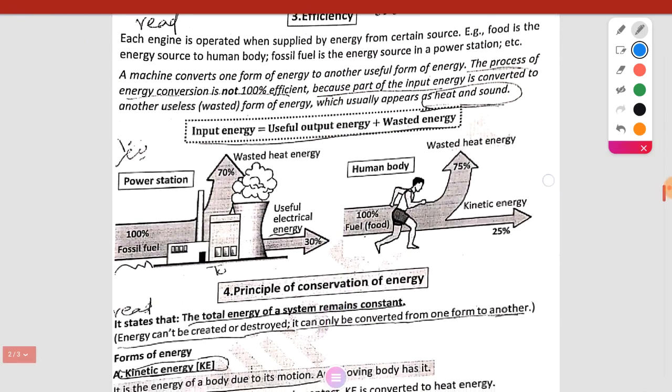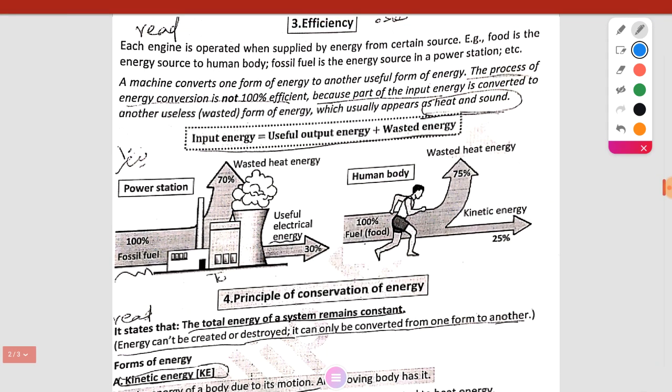Now we are going to study the efficiency.